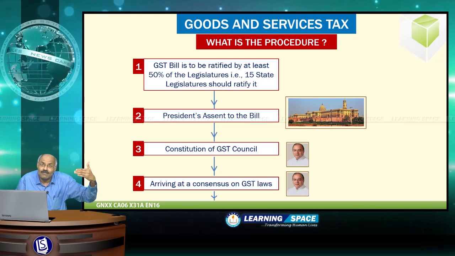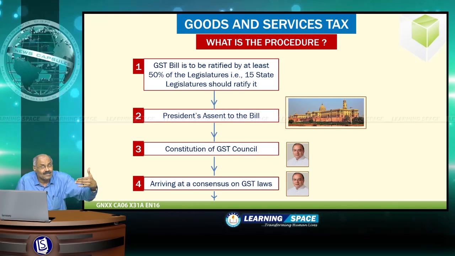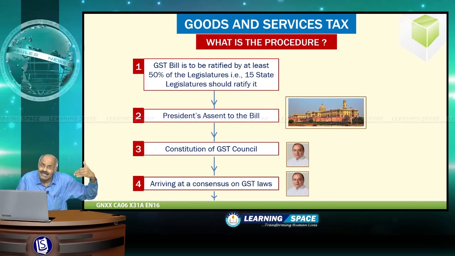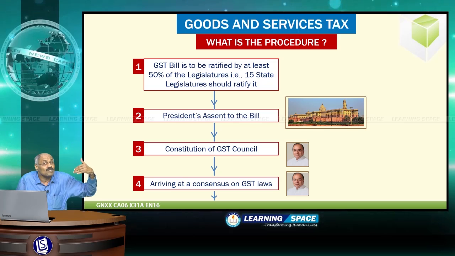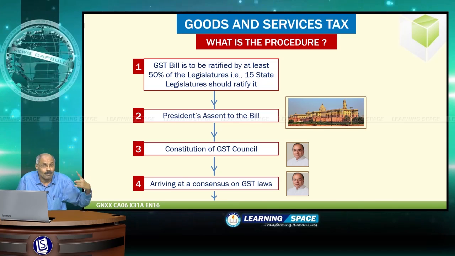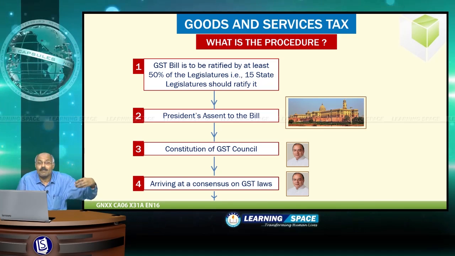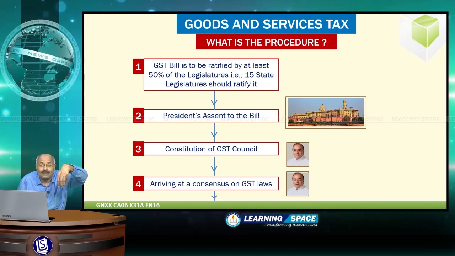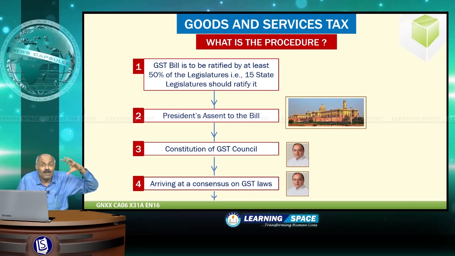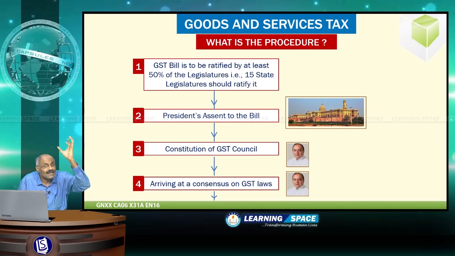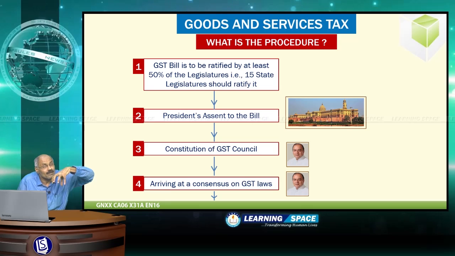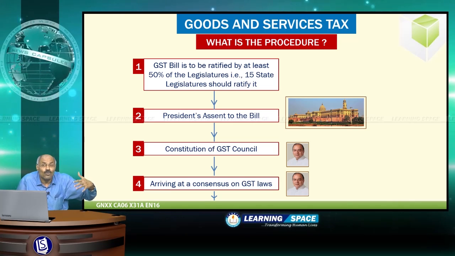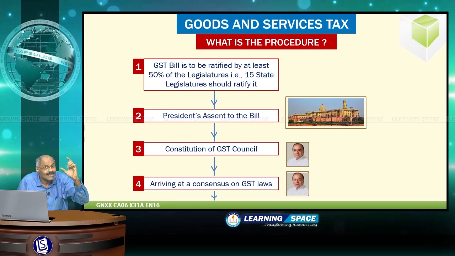And once 50% of the legislatures pass it, and once the President gives his assent, then the next step is that the GST Council is to be constituted, and please don't forget, the GST Council will be headed by the Finance Minister, and here in the GST Council 1/3 will be from the central government, 2/3 will be from the states, and decisions can be made only with a 3/4 majority.